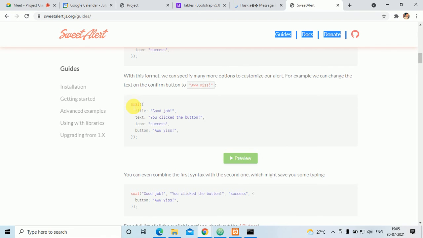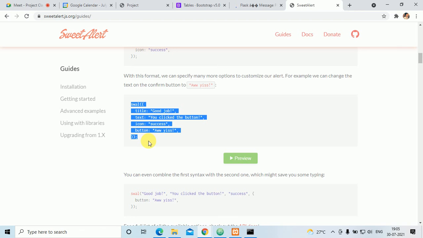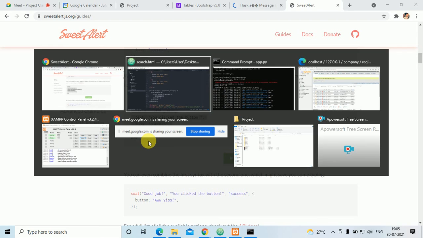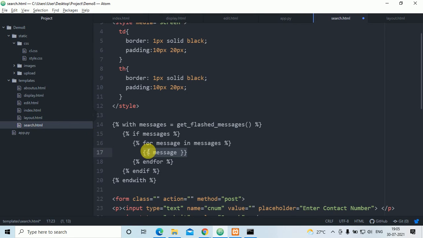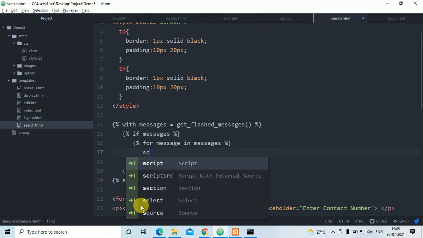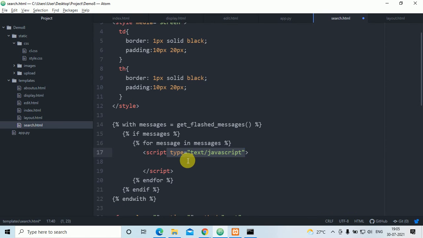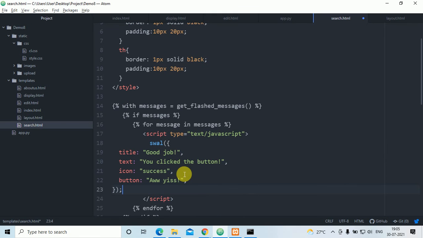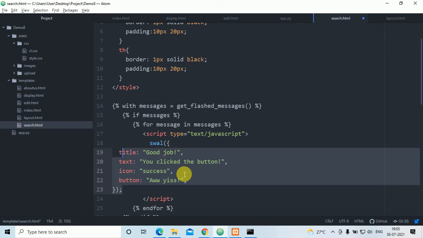Okay, this what I'll do, I'll copy this one. I have copied. I'll go here, this part. I'll remove this message. I'll put here script, that is JavaScript, here inside this. I'll paste that.